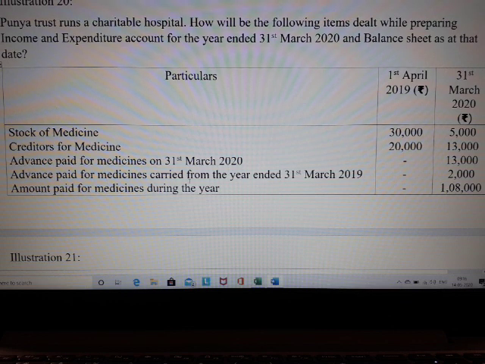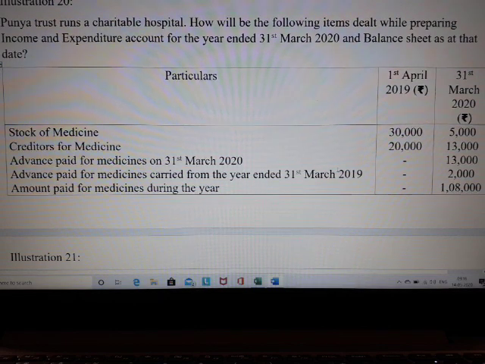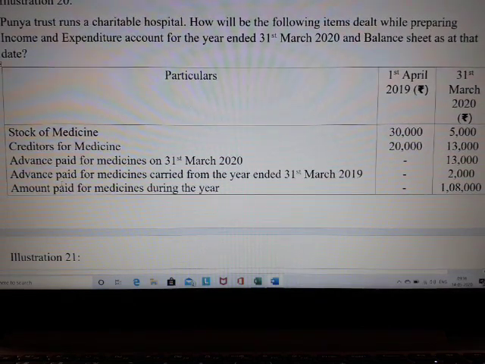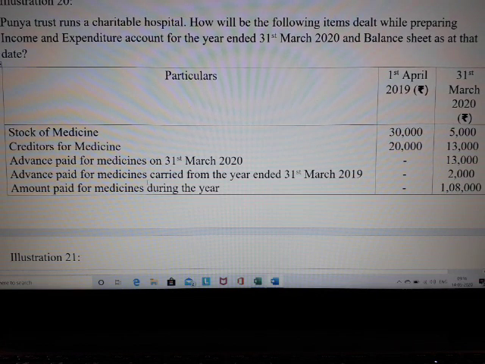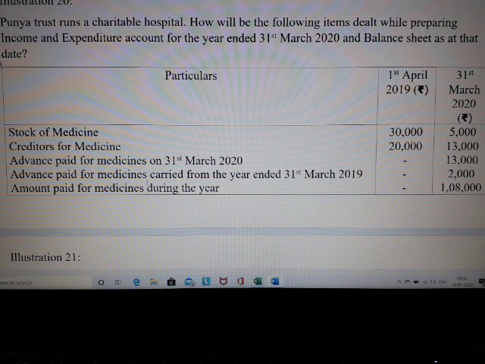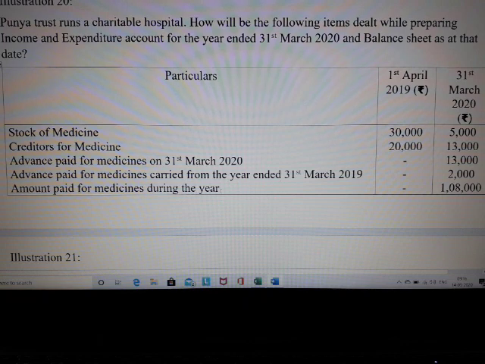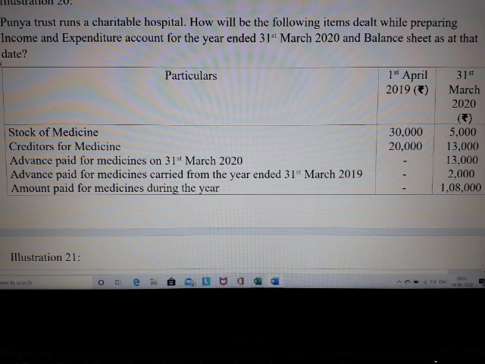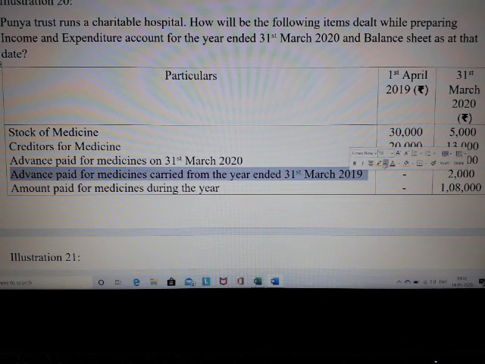Advance paid for medicines carried from the year ended 31st March 2019. Here, this is the expense which you incurred as an advance in the year 2018-19. During that period, we consider this a prepaid expense. But when we work out for 1920, this advance which you paid on 31st of March 19 is not your advance.